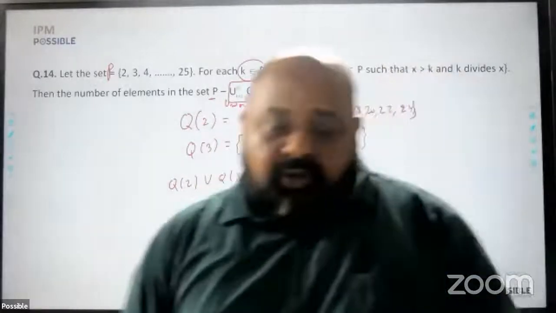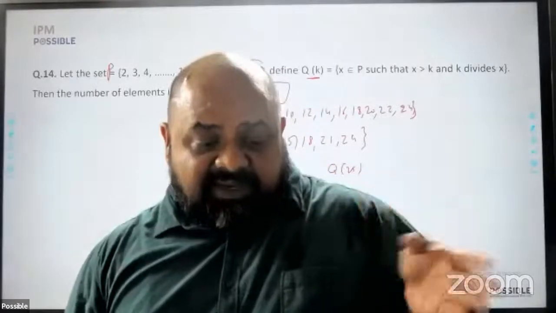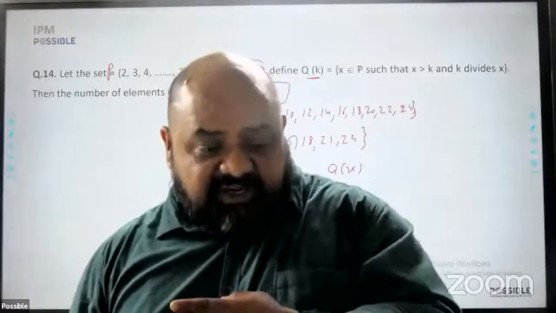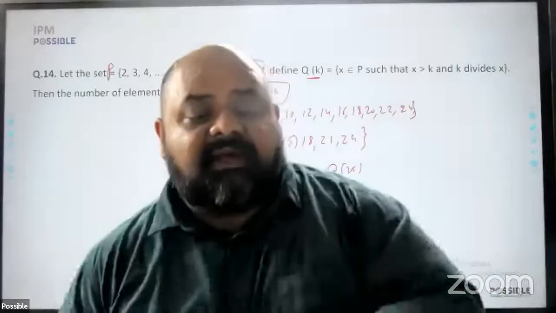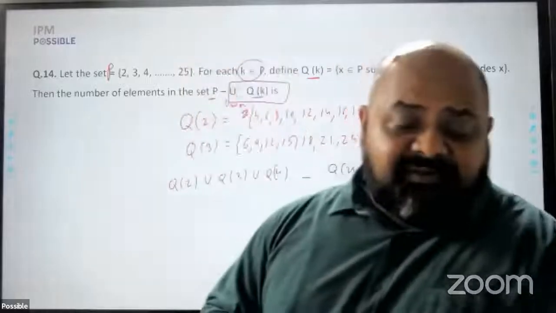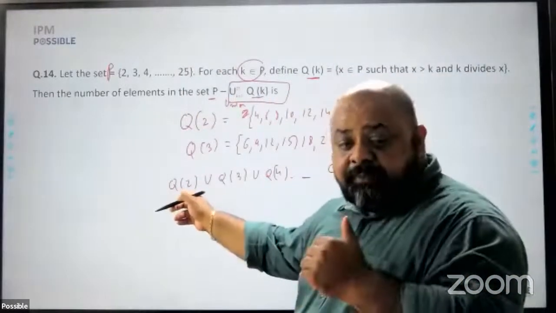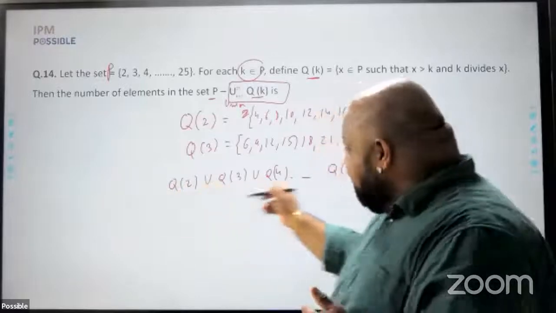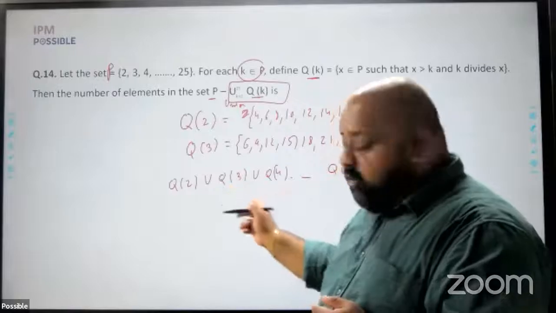This will include all the composite numbers, because a composite number will be divisible by at least one of 2, 3, 4, 5, 6, 7, 8, 9, 10, and therefore it will become part of this union, right? What it will not have are the prime numbers, because, for example, if I talk of 2, 2 will not be part of Q2 because x has to be greater than k, and will not be part of anything after that. 2 will not be part of Q3, and so on.